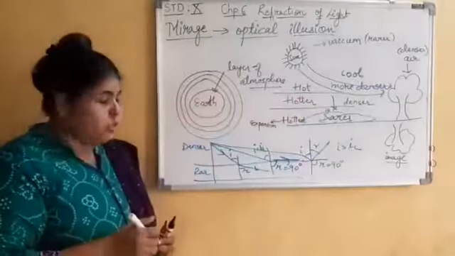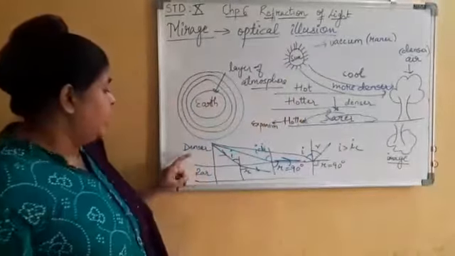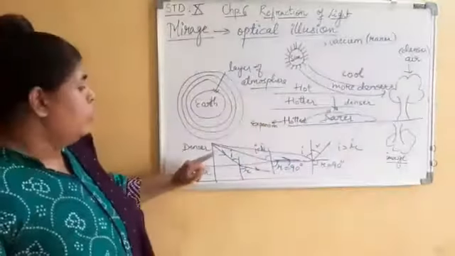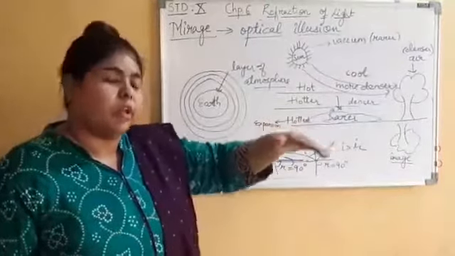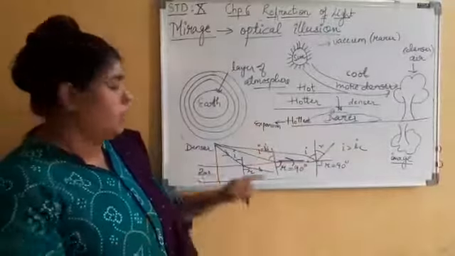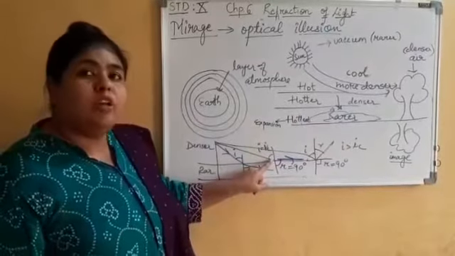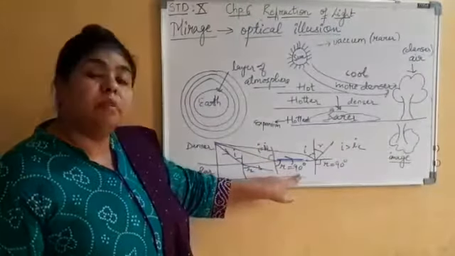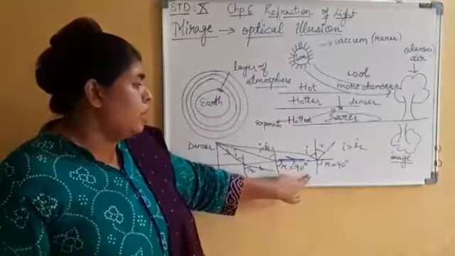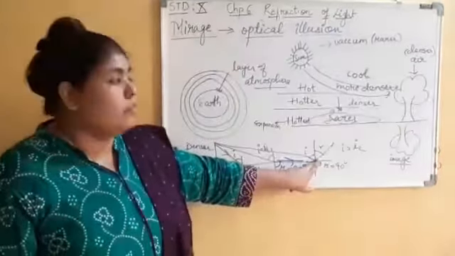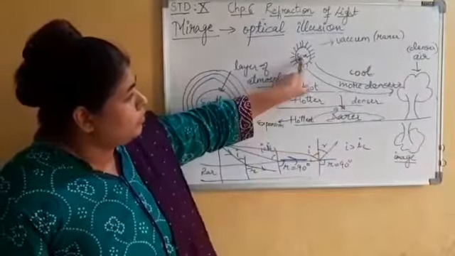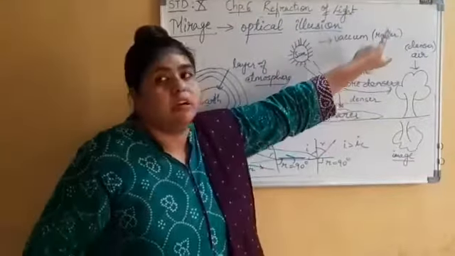Is that understood? What is happening? Denser medium, rarer medium. We know that from a denser medium, light moves away from the normal when it crosses. In the same way, just reverse the figure. You will find that at a particular value of ic, r will become 90 degrees. Now when r becomes 90 degrees, there will be total internal reflection. The same thing is happening over here. There will be total internal reflection.